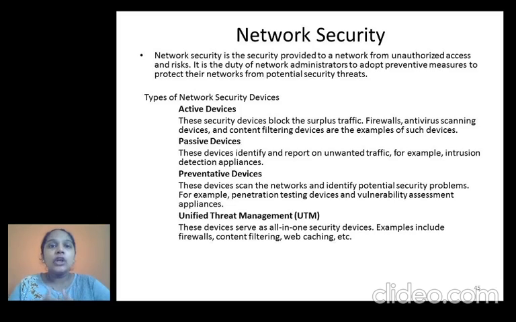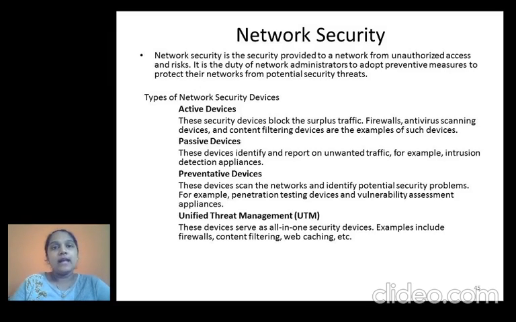It is the duty of the network administrator to adopt preventive measures to protect their network. So the administrator has to protect his network by using some security devices. There are some types of network security devices. So now you understand what network security is.